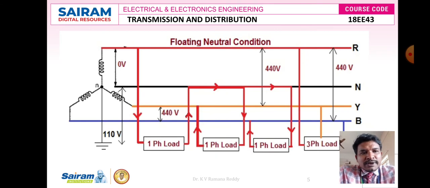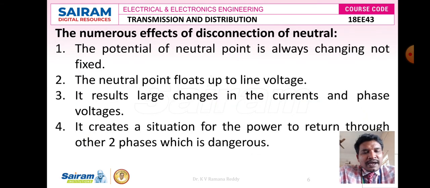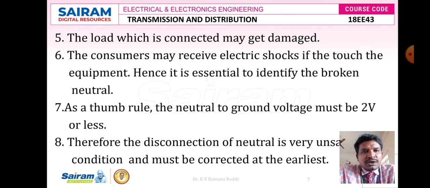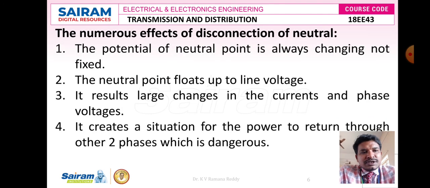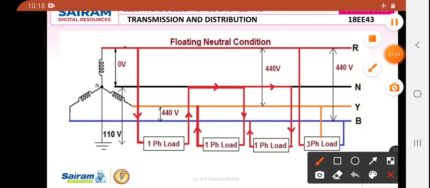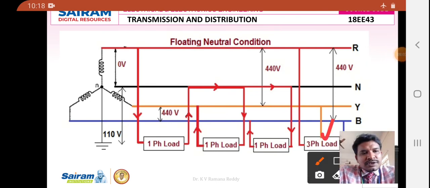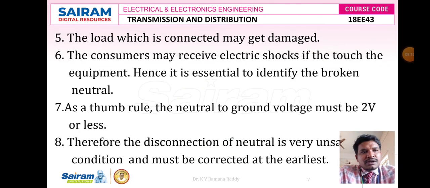Through the other two phases, like Y phase, the current again enters the body of the three-phase load, as shown in this figure. So it returns back through the other two phases, which is so dangerous, and the connected load may get damaged because of high currents, twice the actual currents. Consumers may receive electric shocks if they touch the equipment, because in this three-phase load, a current is flowing through the body of the load from Y phase. So it may cause electric shocks if we touch the body of that load.